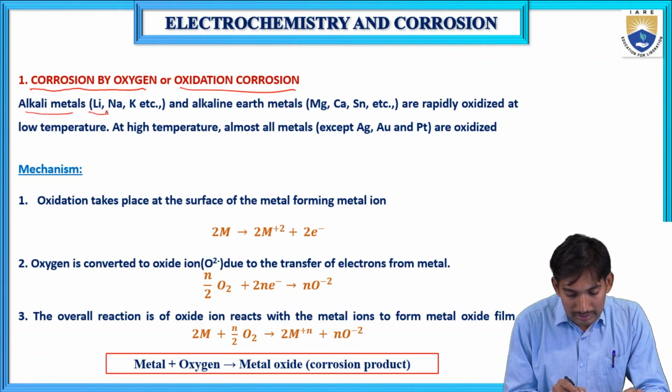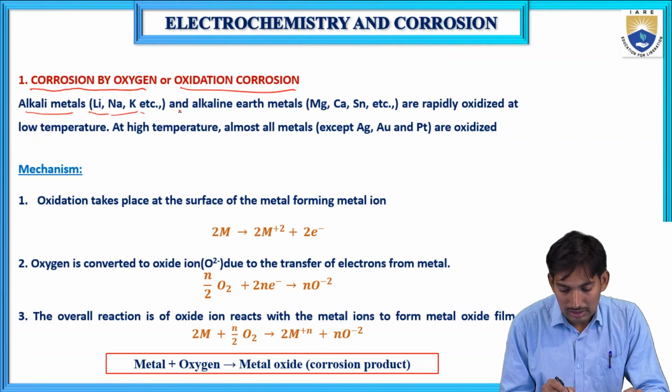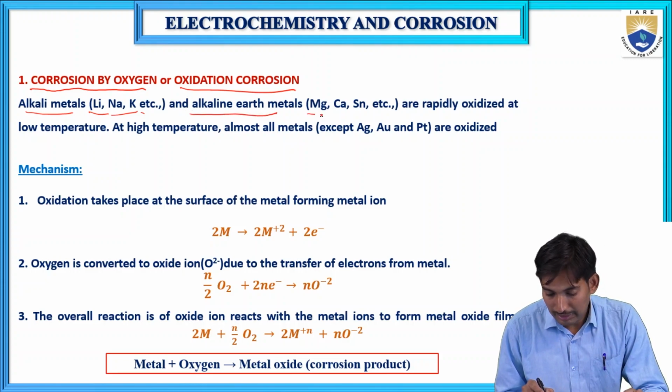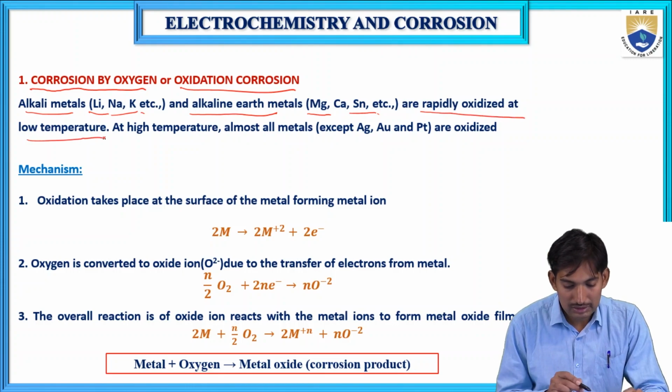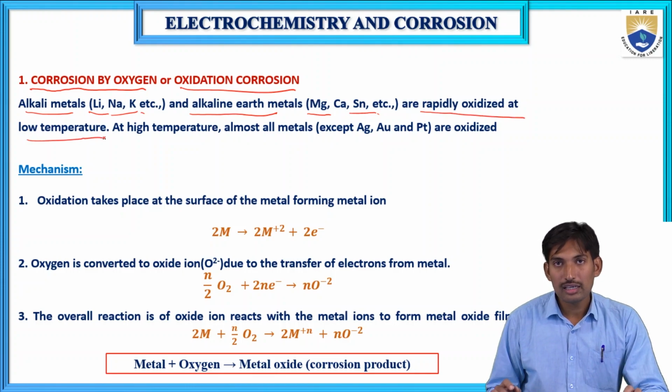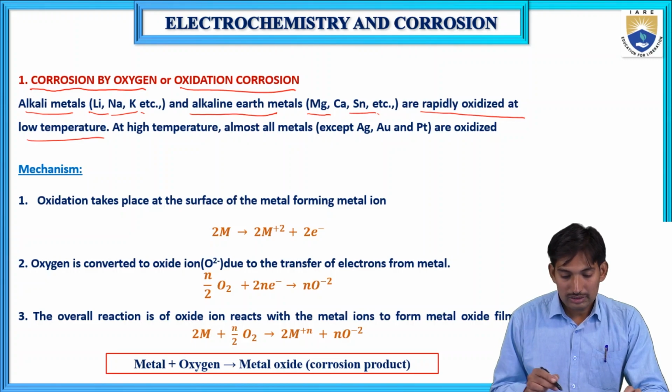Alkali metals like lithium, sodium, potassium, and alkaline earth metals like magnesium, calcium are rapidly oxidized at low temperatures.